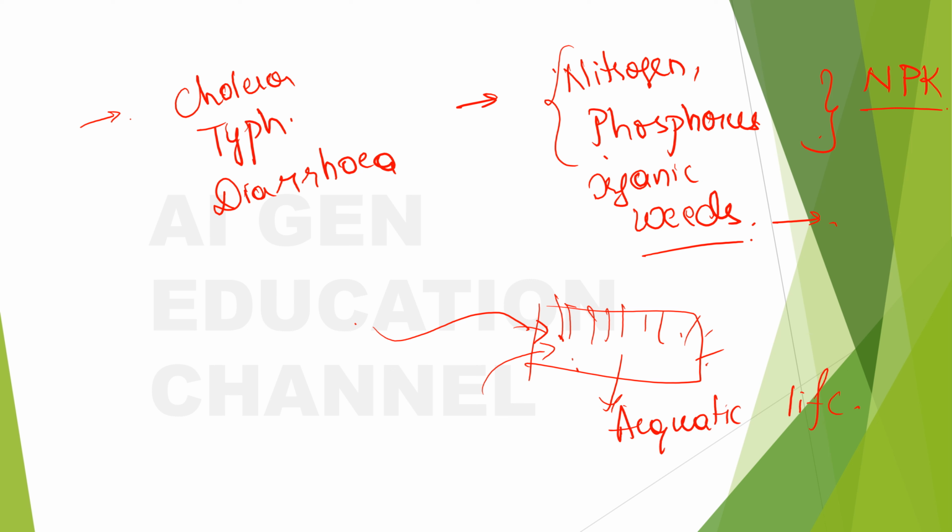And now tell me, will the aquatic life be as happy as previously it would be? No, right? Because it has less oxygen and it will be very difficult for life to sustain in such low oxygen levels. So all this wastewater that we have talked about is called sewage. And the system of collection of all this wastewater released by the houses, industries, hospitals, offices is called drainage, right? The system of collecting all this sewage is called drainage.